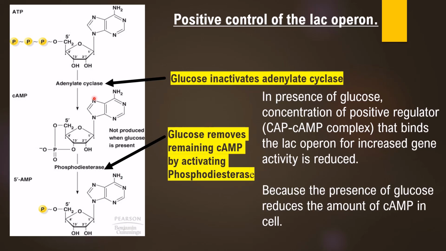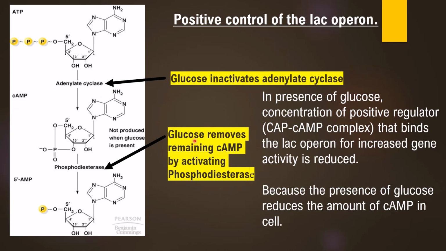Once the ATP is converted to cyclic AMP, this cyclic AMP is again converted by the phosphodiesterase enzyme to 5' AMP. So glucose removes remaining cyclic AMP. Whatever is initially present, it will not allow the conversion of ATP to cyclic AMP. That's okay, but a small amount of cyclic AMP may still be present inside the cell.